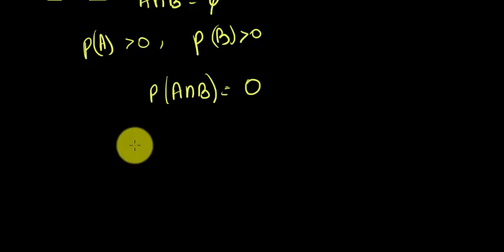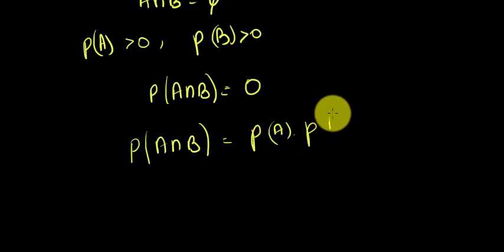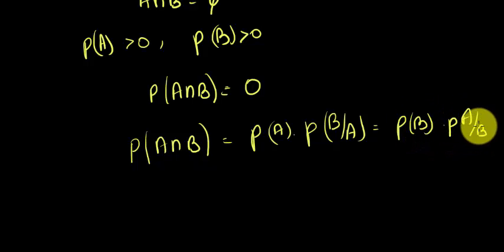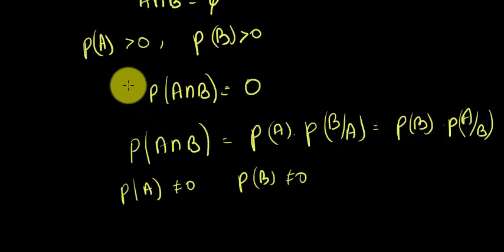So I also know that probability of A intersection B can be written as probability of A into probability of B given that A has occurred, or I can also write this as probability of B into probability of A given that B has occurred. So these are my two conditions, correct? I do know that probability of A is not equal to 0, and probability of B is not equal to 0. I defined it that way here, isn't it?